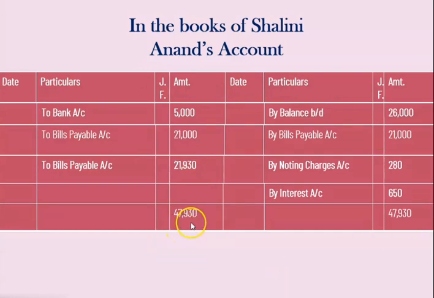So in this sum, students, we have done a bill endorsed, and the endorsed bill is dishonored on the due date. So totally we have done all 4 cases: the normal bill, the bill discounted with the bank, the bill sent to the bank for collection, and the bill endorsed. Right? I hope that you people have understood all the cases. And students, one more time I am requesting you, just go through all the journal entries. Please be thorough with all the journal entries. Thank you students, and if you have any doubt, you can call me, you can ask me.